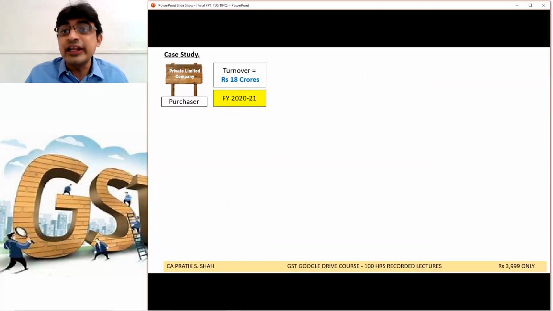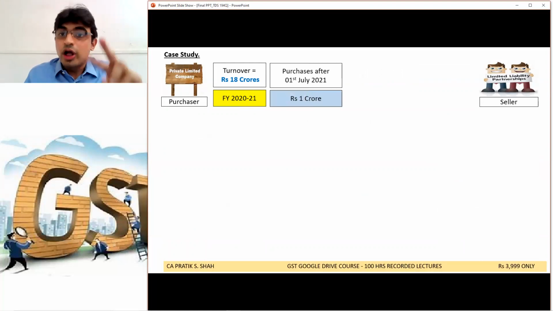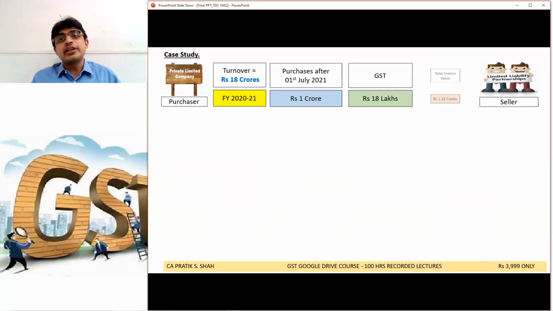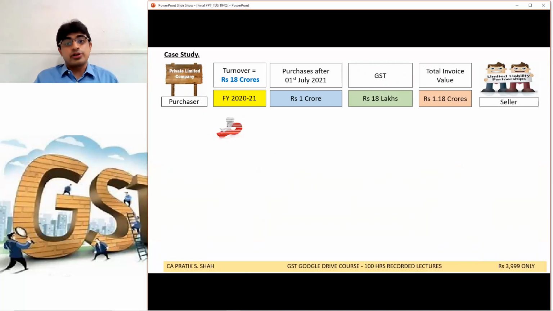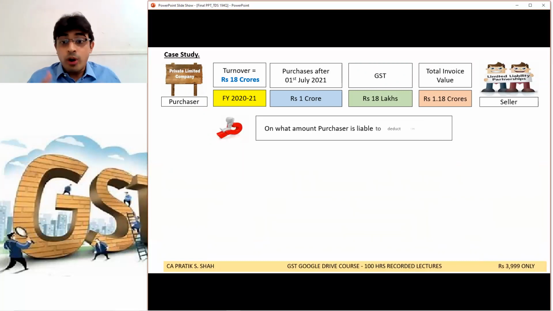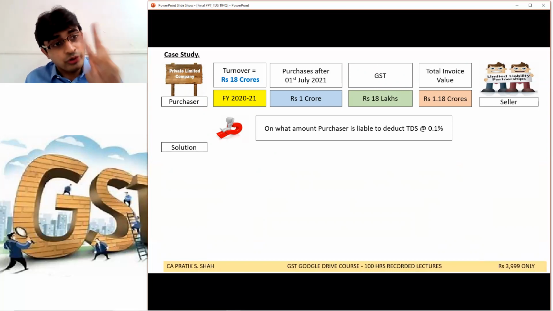Next case. Now this is a simple one. Company turnover is 18 crore. Condition 1 is satisfied. From this seller, the company made purchases of 1 crore after 1st July. Very good. GST is 18 lakh. So the total invoice value is 1.18 crore. Now please tell me on what amount the purchaser is liable to deduct TDS. Whether it will deduct only on the net amount of 1 crore or on the gross value, including GST, the invoice value of 1.18 crore.